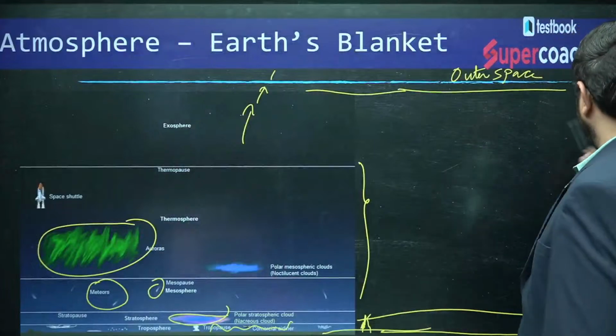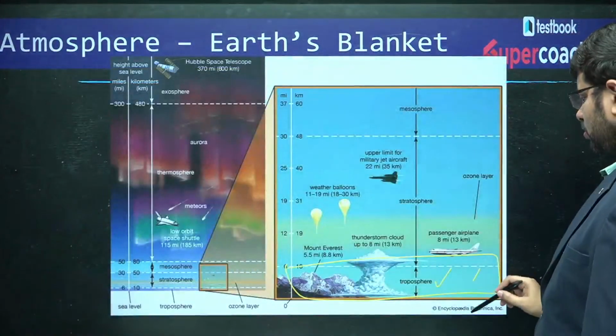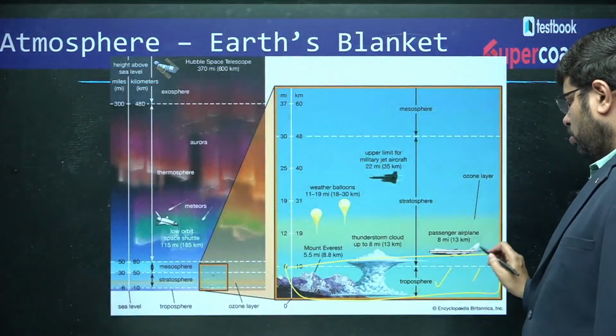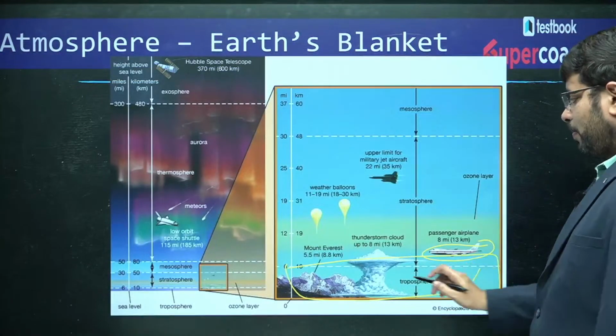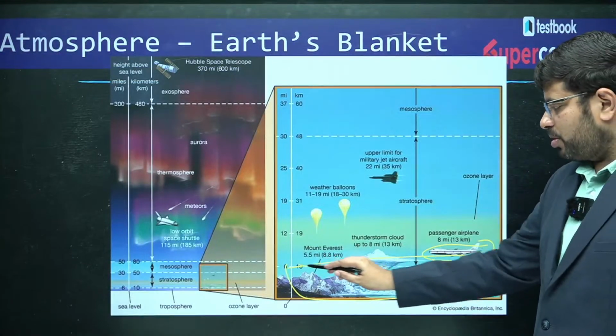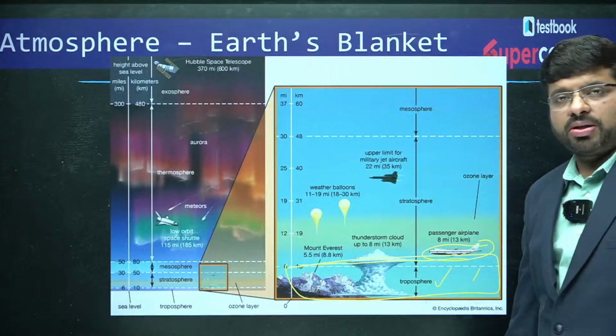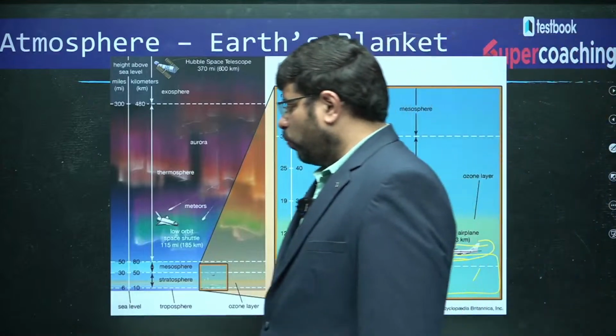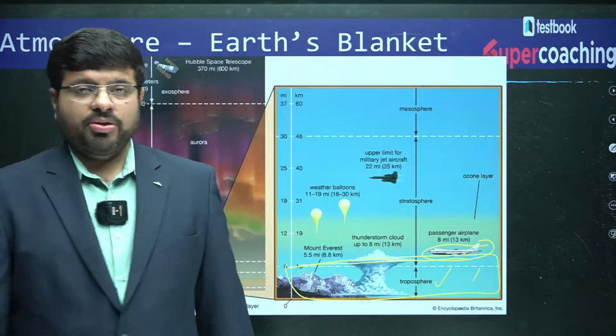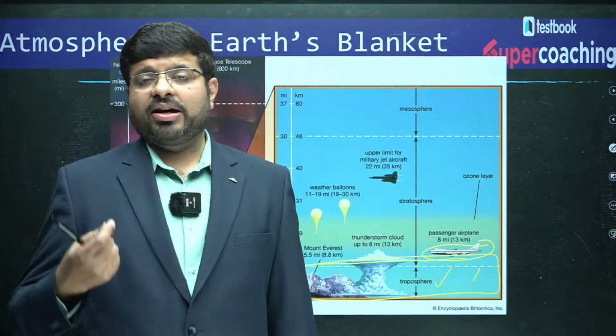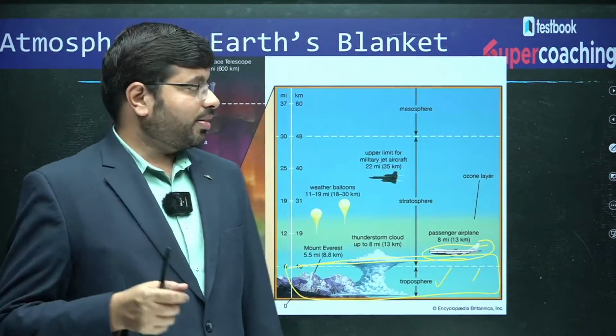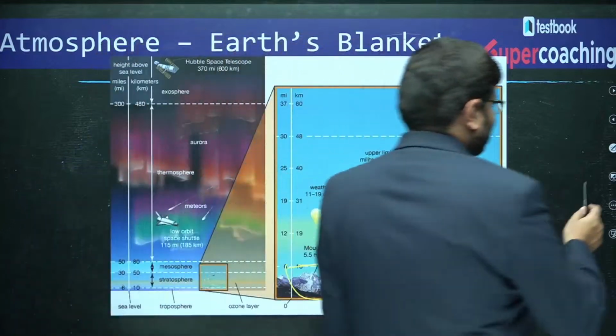Okay. So, if you see in this picture, typically what did they show? They have shown the aeroplane beyond this cloud formation. You can see here the cloud formation. Then one such indicator about the troposphere, you need to know the height here, what is the temperature here?